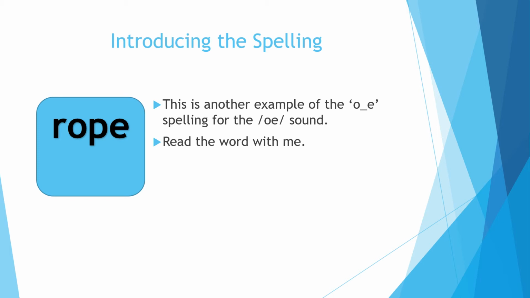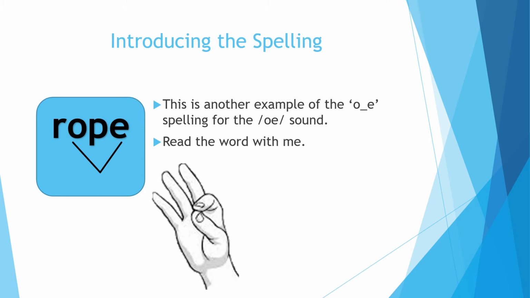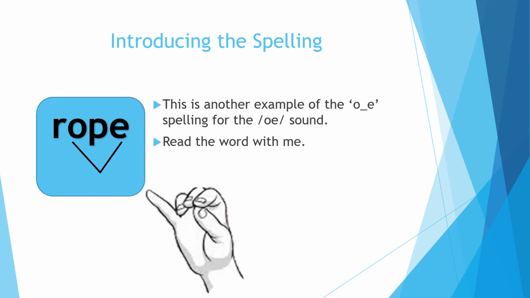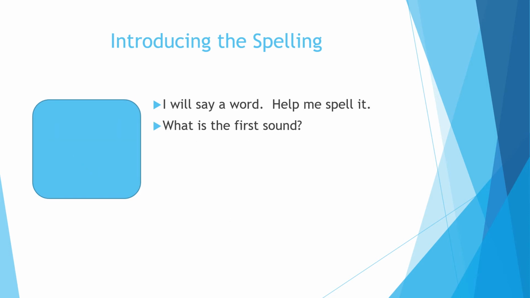Read the word with me. Rope. The O and the E work together to make the O sound. Watch as I tap this out. Our first sound is R, O, p, rope. I will say another word. This time, you can help me spell this word. The word is hope. How do I spell it?